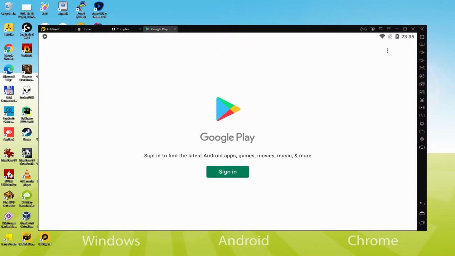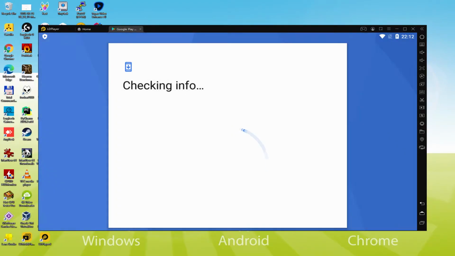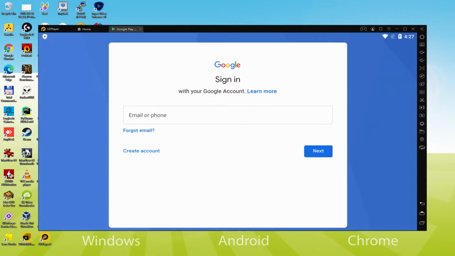Now when we're there, we are required to accomplish the next step that is compulsory. Therefore we simply click on Sign In. Now it says, Checking Info. It could from time to time get stuck in Checking Info and not move ahead. If so, you can attempt to log in after a few hours and it'll most likely be fixed.